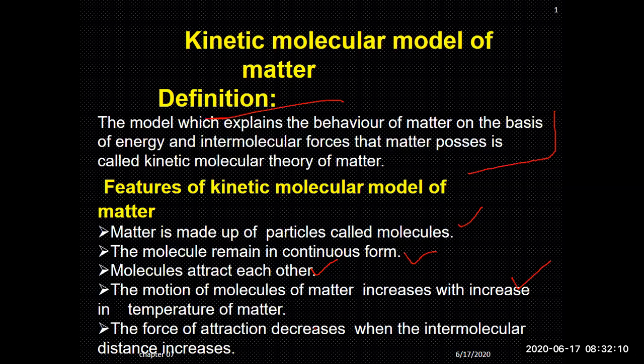And in some cases, the volume of the objects increases after heating. The force of attraction decreases when the intermolecular distance increases. We have already discussed so many laws and forces of attraction, like inverse square laws and other types of laws, where we have seen that as soon as we increase the distance between the molecules, it will result in a decrease in intermolecular forces.